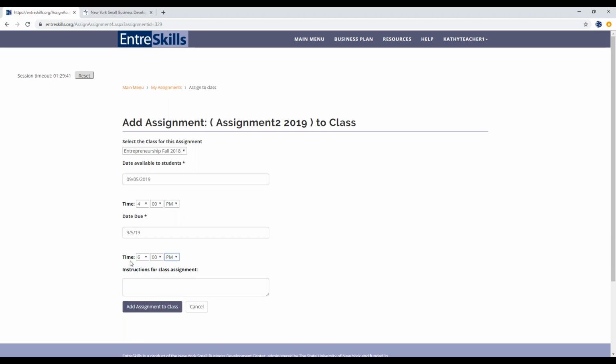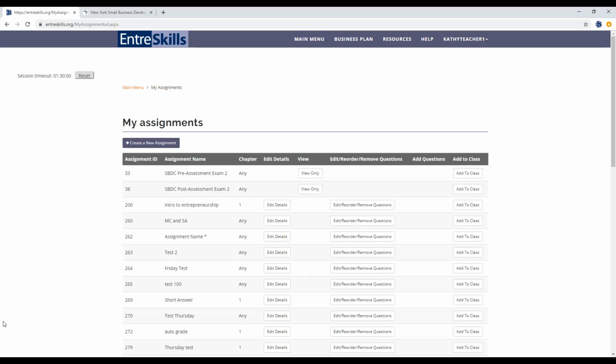And again, it does look at the time and the date. You can give an assignment instructions if you'd like, and then click Add Assignment to Class.